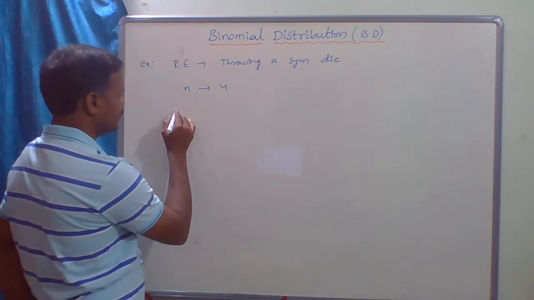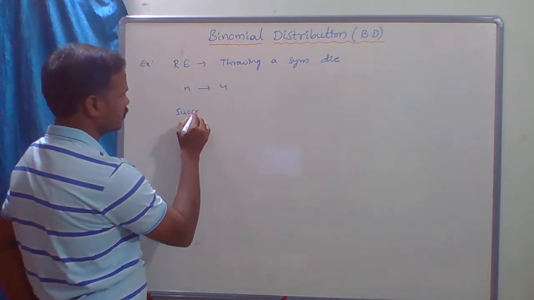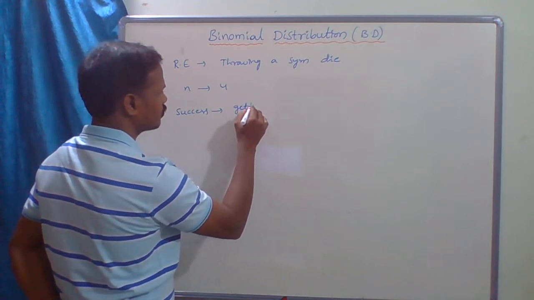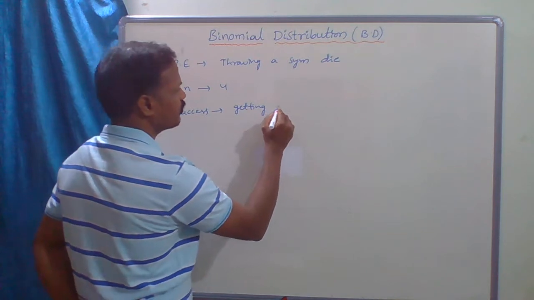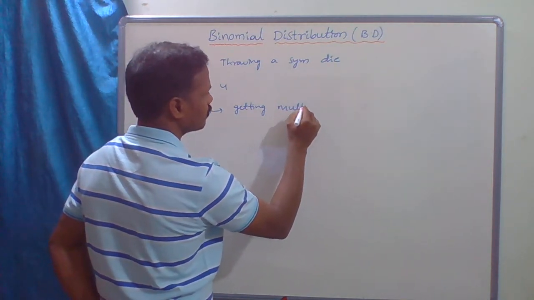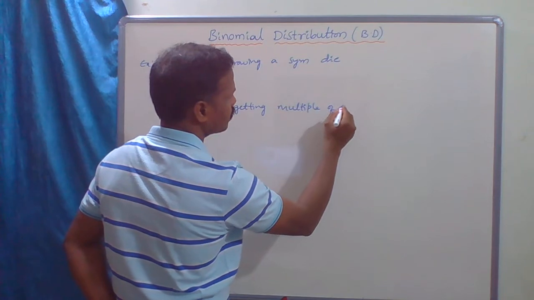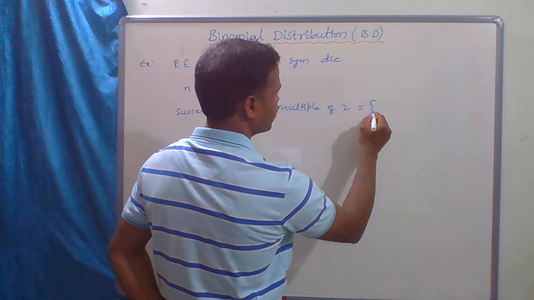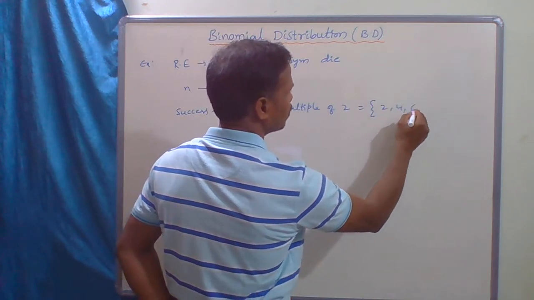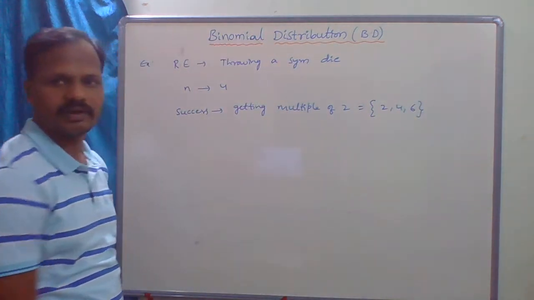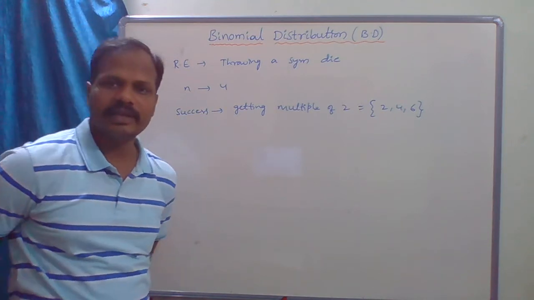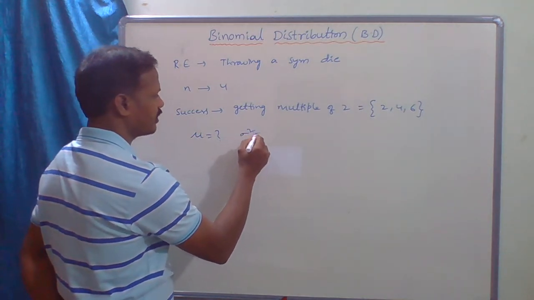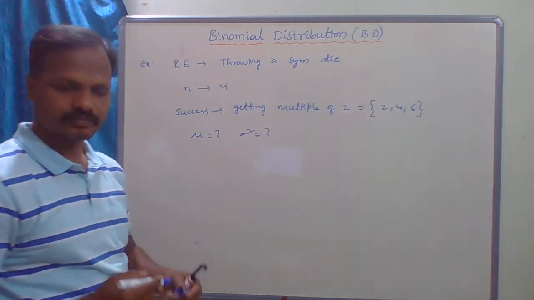Now the success is getting a multiple of 2. So this is our success. What are the multiples of 2? 2, 4, 6. Then find the mean and variance. You have to find the mean and variance. So this is the problem.